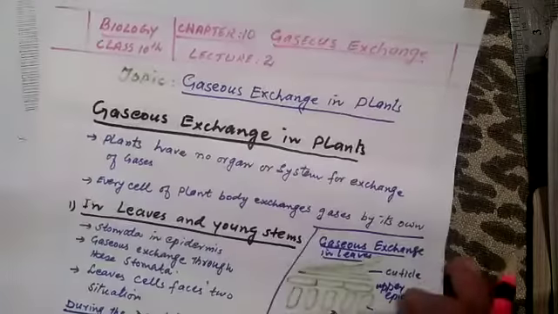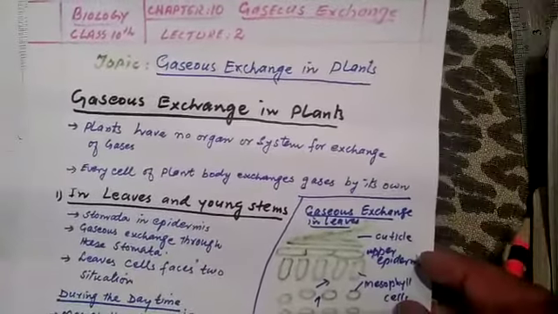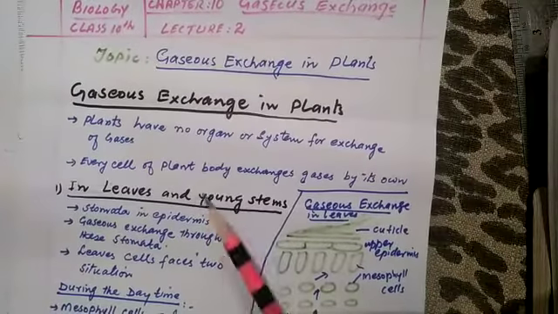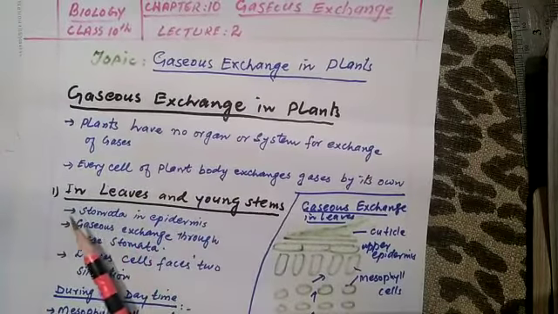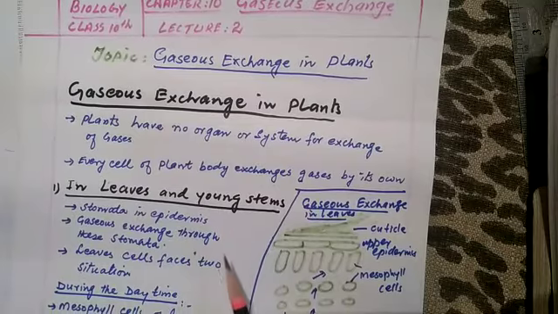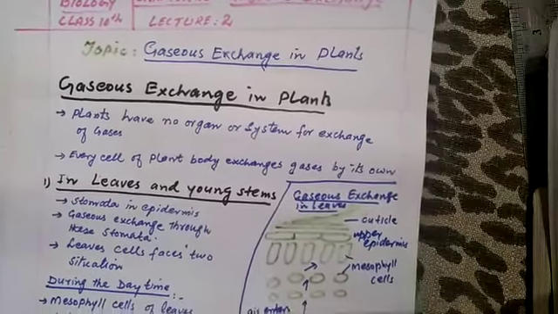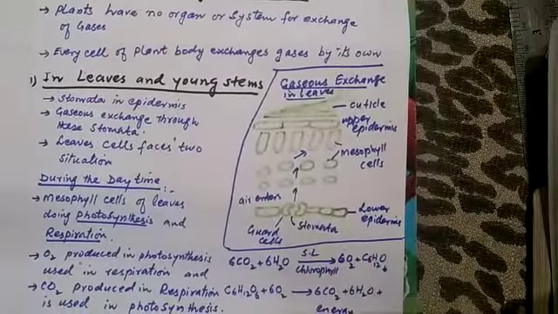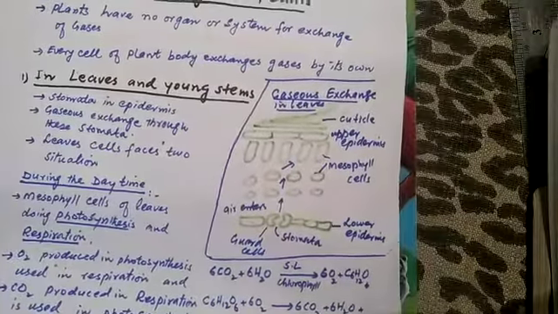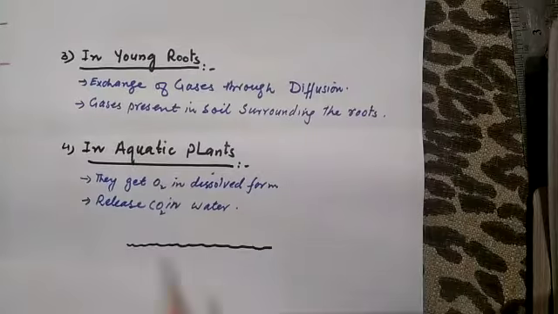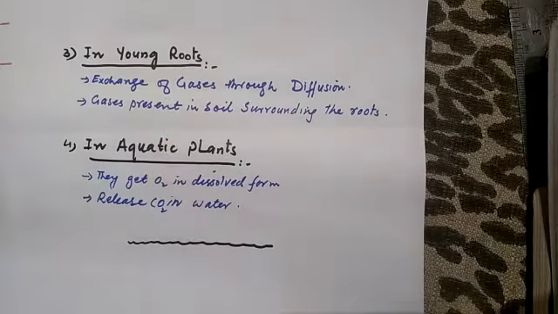So, if we summarize this topic, gas exchange in plants comprises four headings. In leaves and stem, exchange of gases occurs through stomata. In woody stem and mature roots, gas exchange occurs through lenticels. In young roots, exchange of gases is through diffusion. And in aquatic plants, exchange of gases is through water, where gases are in dissolved form.